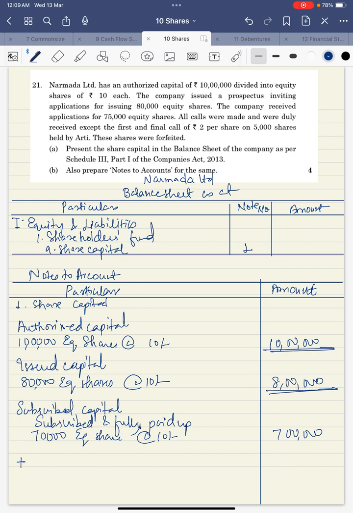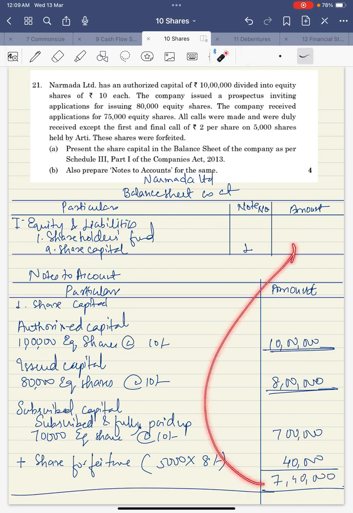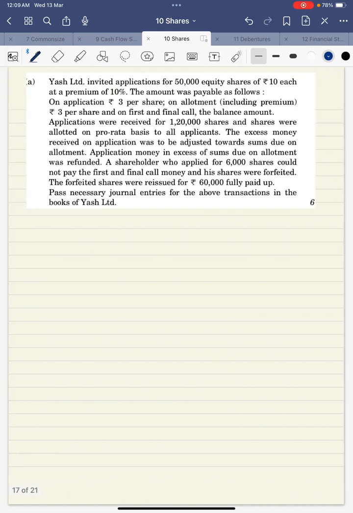Then plus the shares which are forfeited, so we'll write share forfeiture. How much? 5,000 into, see, out of 10, 2 is not received. That means 8 rupees is received. So 5 8s are 40, 40,000 is received. So total amount received by the firm is 7 lakh 40,000. So we'll write down the same amount in the balance sheet, 7 lakh 40,000.